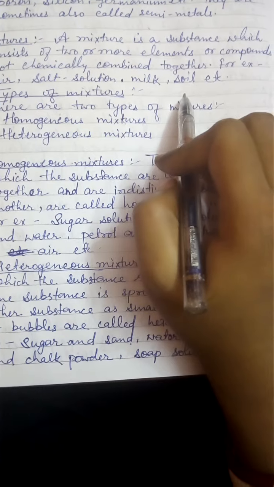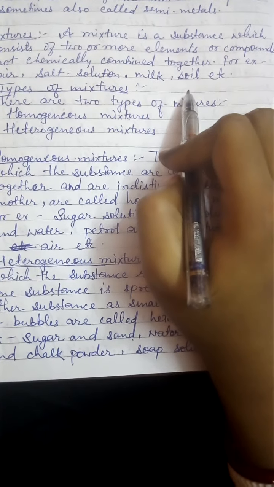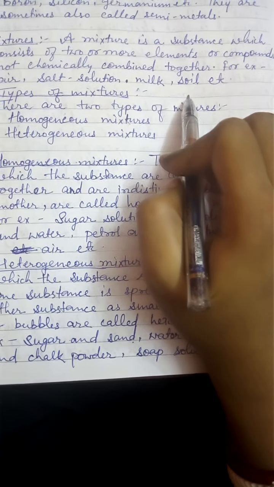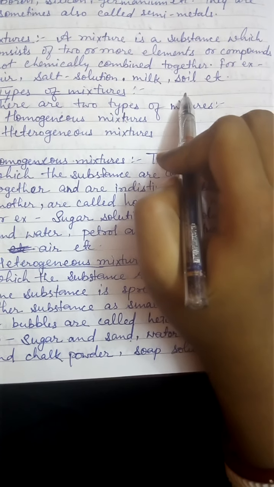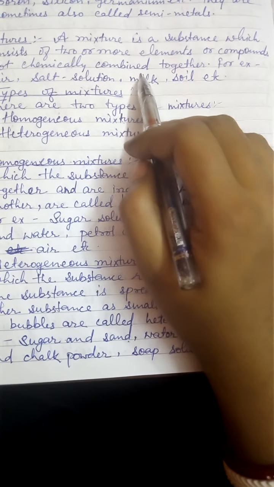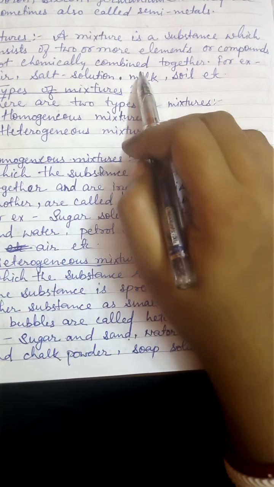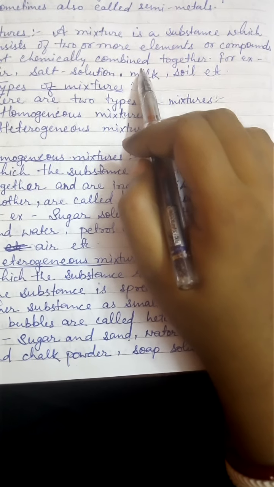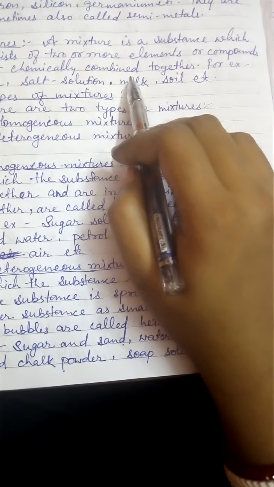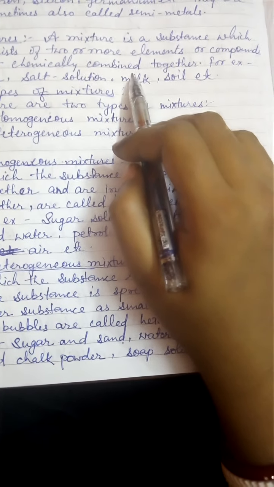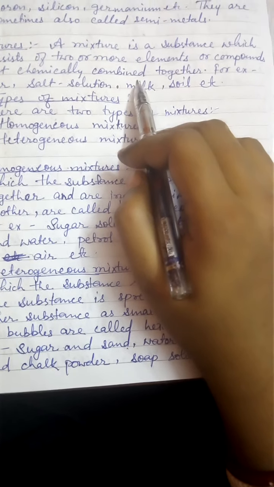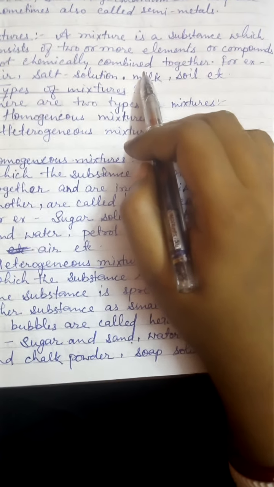So children, a mixture is a substance which is made up of two or more elements or compounds, but not chemically combined together. That means they are in any proportion, not in a fixed proportion. They are made up of random proportions of any element or compound. There is no fixed formula or fixed proportion for a mixture.